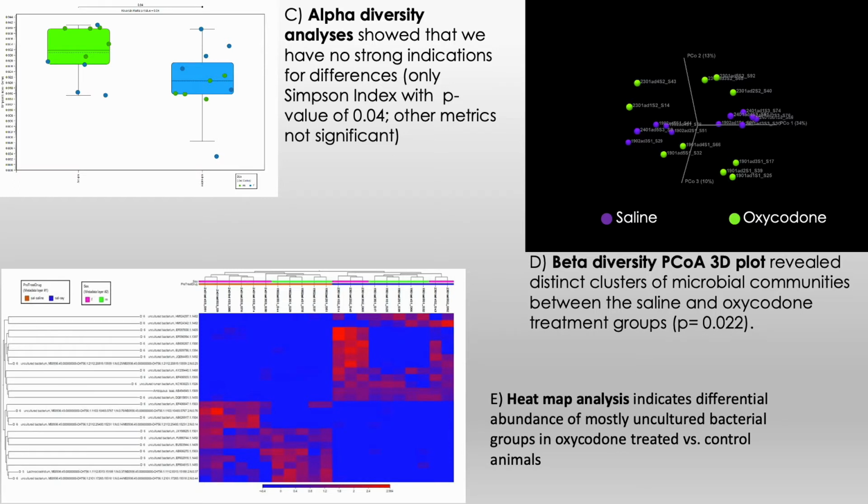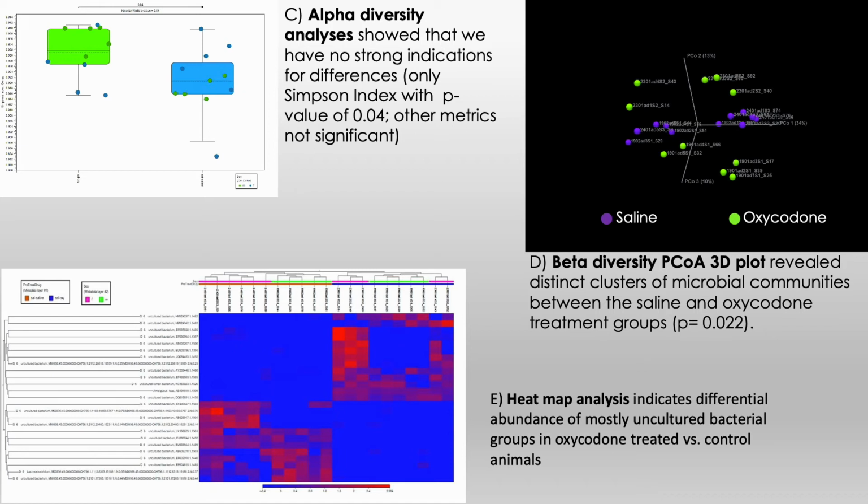We measure alpha diversity as the observed richness, which is the number of taxa, or evenness, which is the relative abundances of those taxa. We quantify beta diversity as the variability in community composition among samples within a habitat. So in short, alpha diversity measures the diversity within samples, and beta diversity measures the diversity between samples.